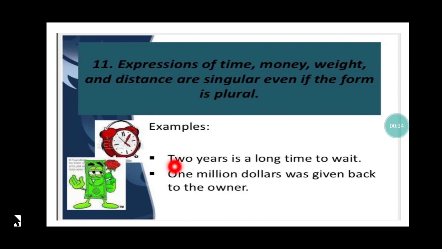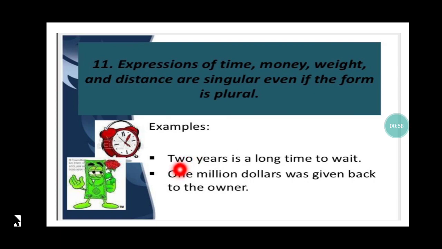Like when I say 2 years, obviously it refers to something which is more than one. But see the sentence, 2 years is a long time to wait. You have been waiting this whole 2 years as one single time. So since these 2 years are considered as one single time, that's why my verb is going to be singular.